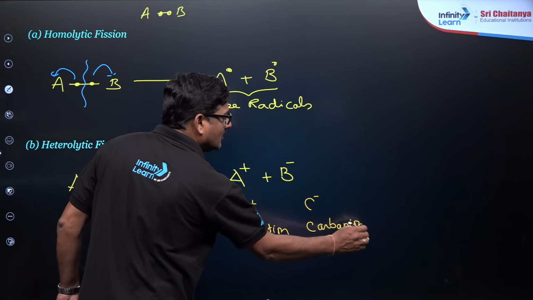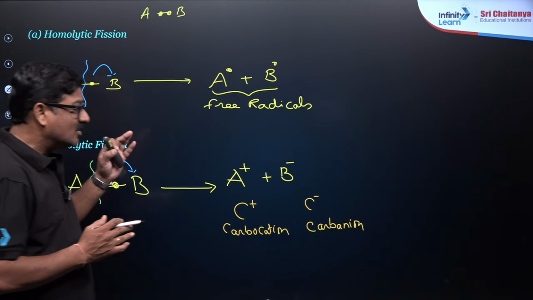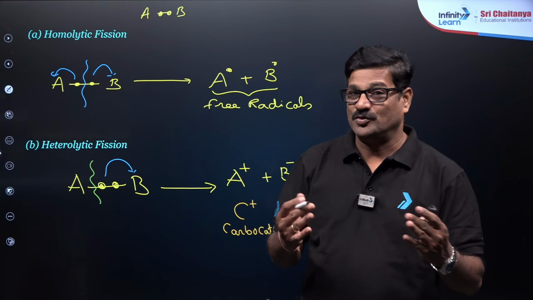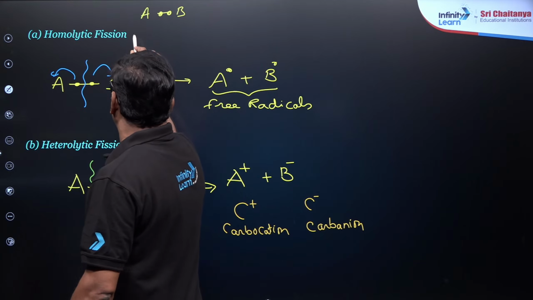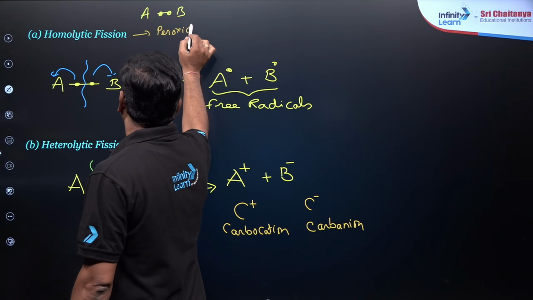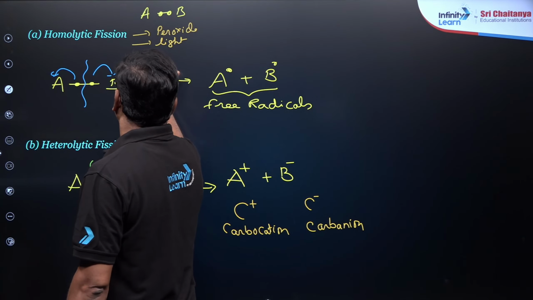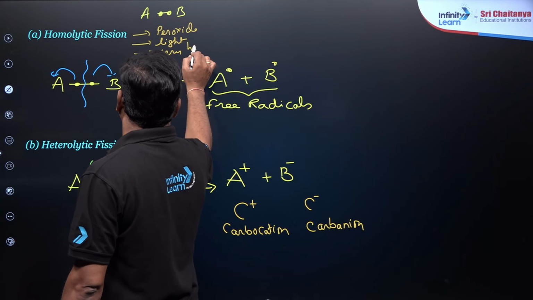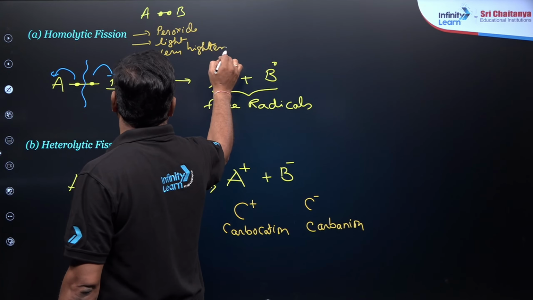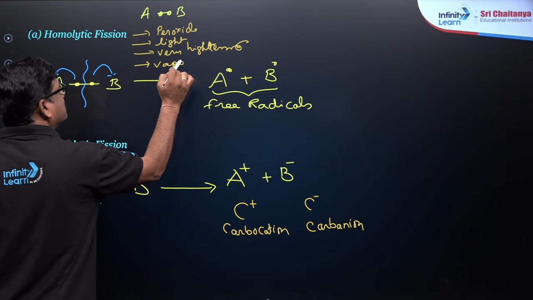You need to know in which condition homolysis takes place and in which condition heterolysis takes place. Homolysis takes place in the presence of peroxide, in the presence of light, at very high temperature, and also in vapor phase reactions.